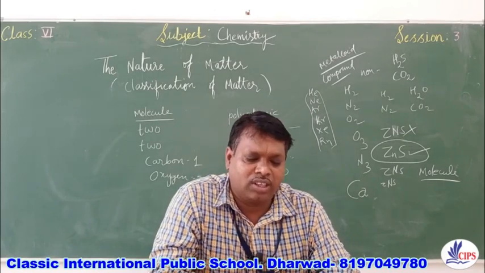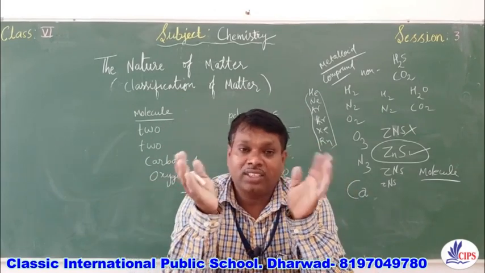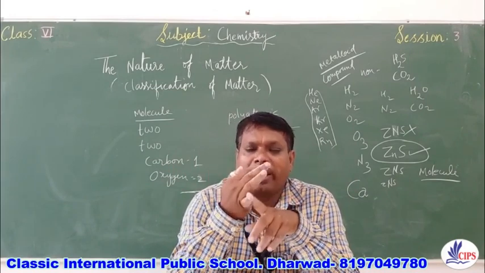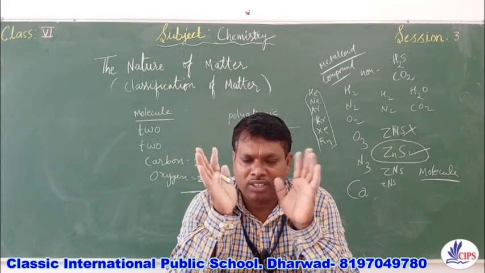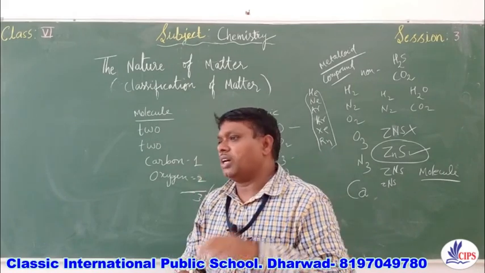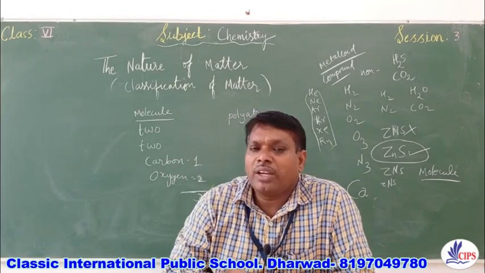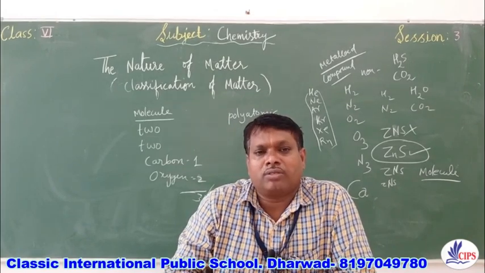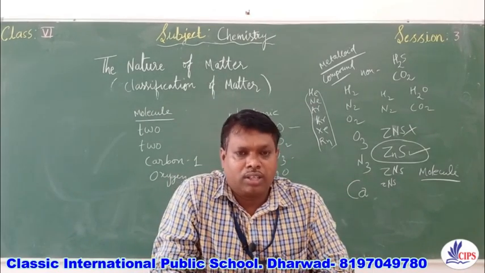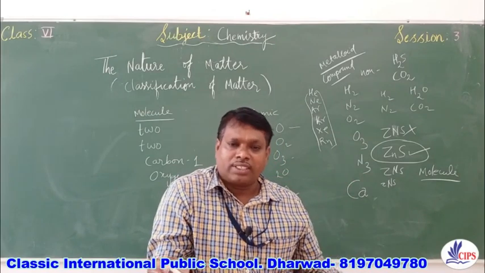Give the reason for the following. FeS is a compound whereas iron and sulfur are elements. Iron sulfide, that is FeS, is obtained due to the combination of iron and sulfur. Iron, taken individually, is an element. Sulfur, taken individually, is an element. When they are combined together and heated together, they result in the formation of iron sulfide, which is different from a mixture of iron and sulfur. That's why we call iron sulfide a compound and iron and sulfur elements.